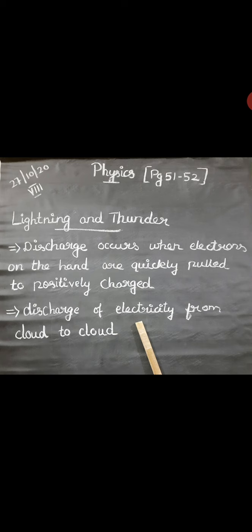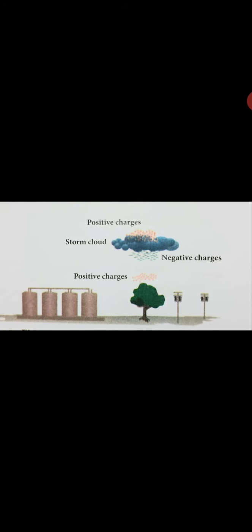Sometimes lightning may be seen before the thunder is heard. That is because the distance between the clouds and the surface is very long, and the speed of light is more than the speed of sound. This is the formation of lightning in a positively charged storm cloud.